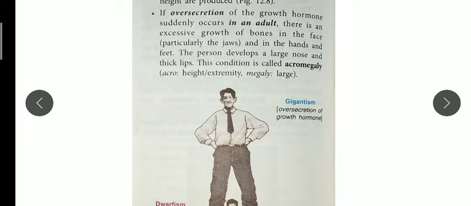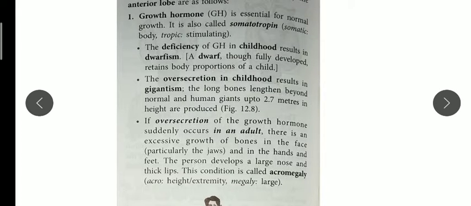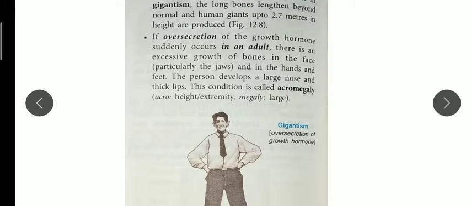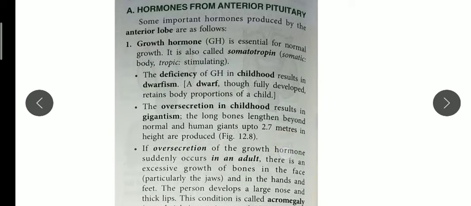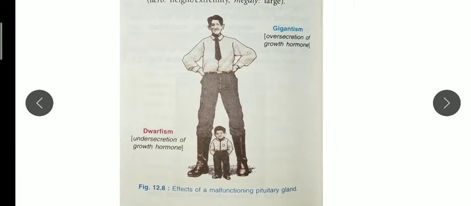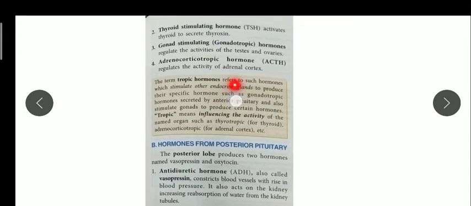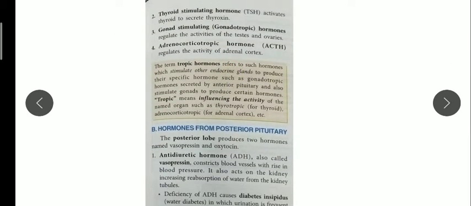So there are two diseases of over secretion. The first one is gigantism and the next one is acromegaly. So remember the names: acromegaly, gigantism and dwarfism. Next are the other hormones secreted by the same anterior pituitary gland. You should know, children, that 75% of the total weight of the pituitary gland is formed by the anterior pituitary.